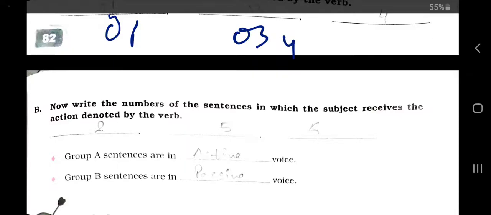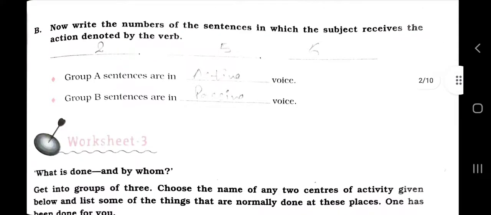Now write the numbers of the sentences in which the subject receives the action denoted by the verb. We have just seen in the second sentence, the subject, that is Nani, receives the action denoted by the verb. What?